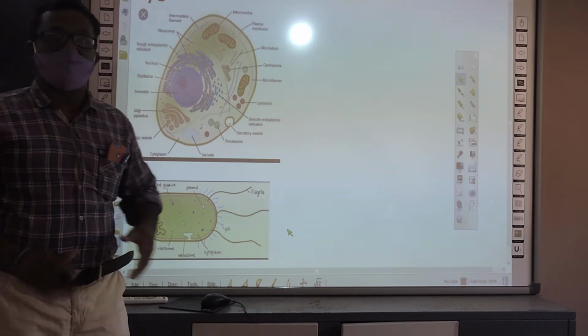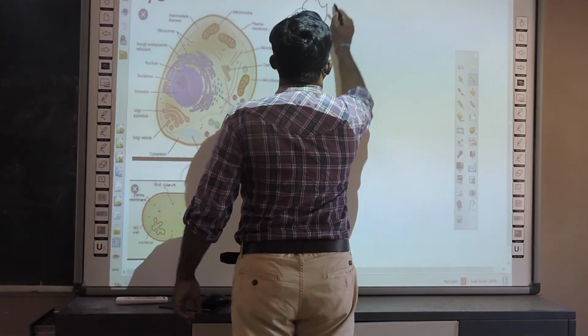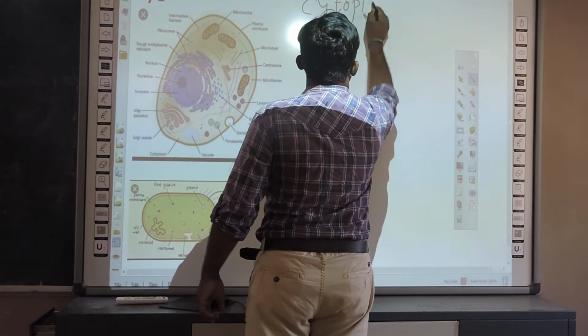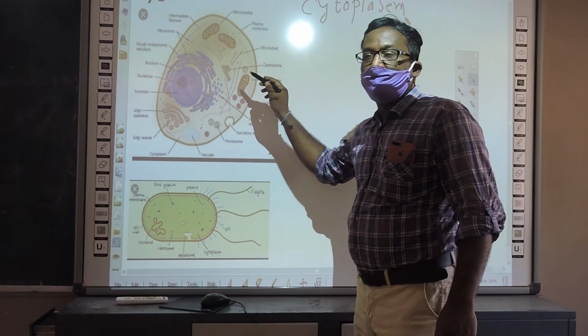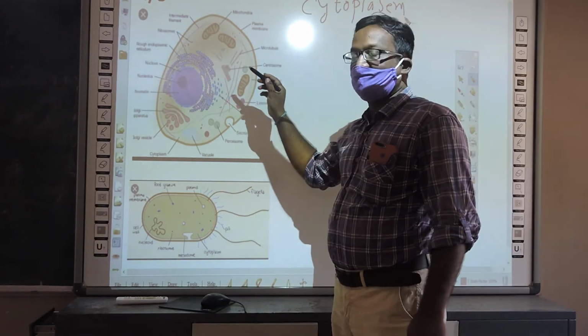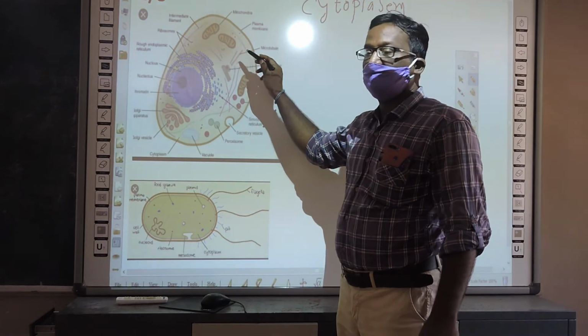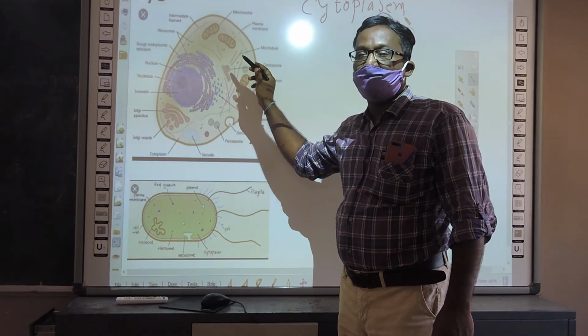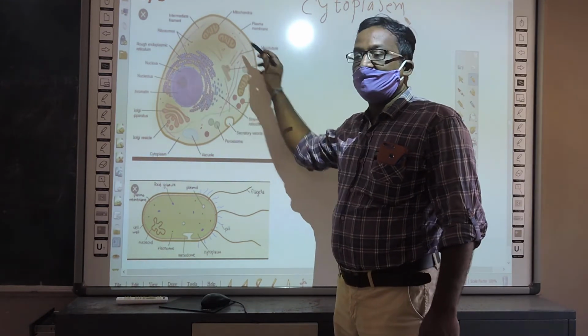Next, let us see about cytoplasm. Cytoplasm is a fluid part of the cell. The fluid inside the plasma membrane is the cytoplasm. It consists of various cell organelles.